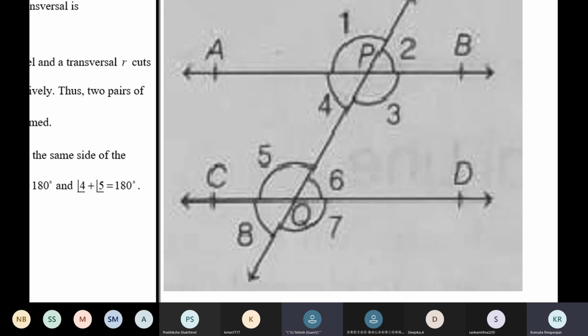Which are the allied angles here, children? Okay, so 3 and 6 form a pair of allied angles, and 4 and 5. Am I audible?